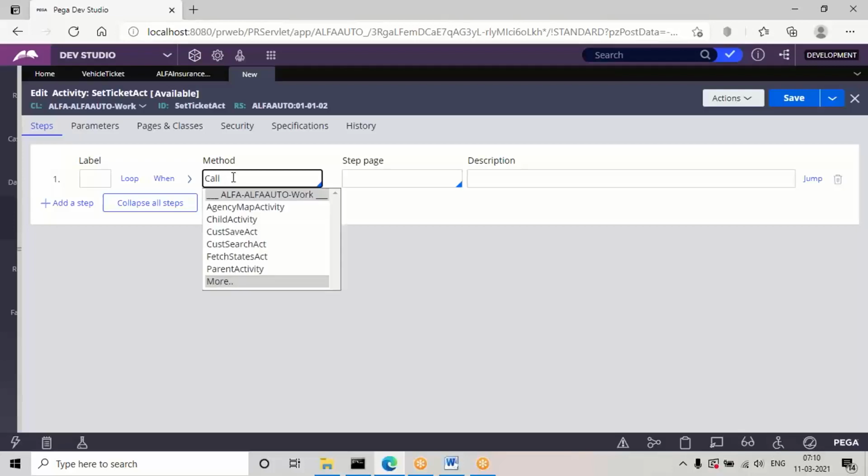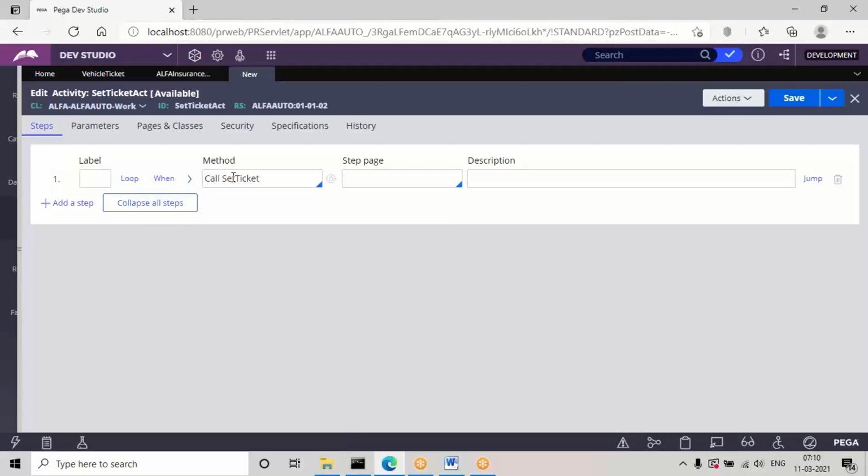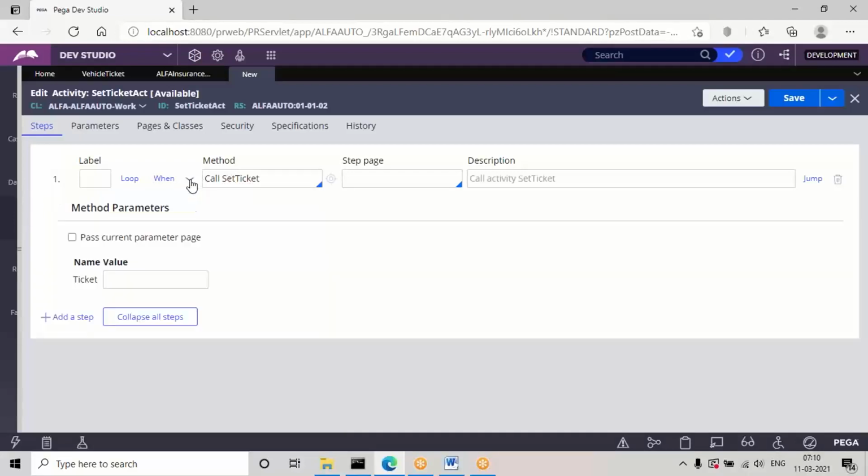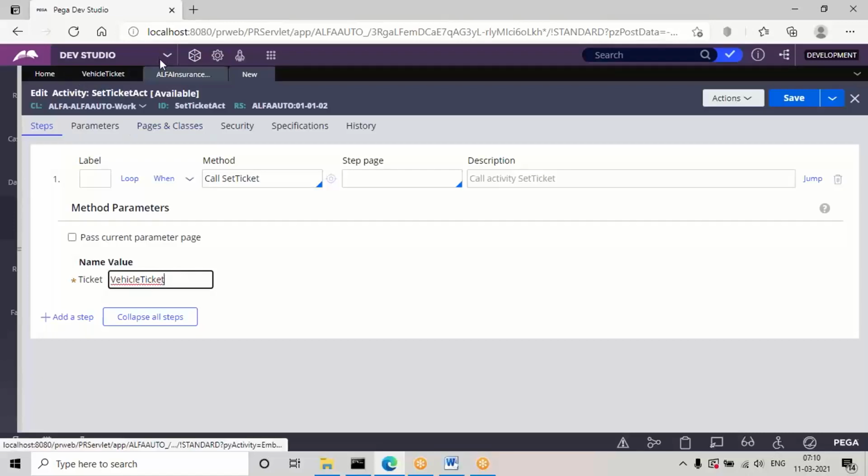The name of the API is set ticket. Go to more option and expand the parameter, and we have to provide the ticket name. So the name exactly as given in your application. It is case sensitive. So type it manually or copy paste the ticket rule. In my system it is vehicle ticket. So give the correct name in exactly the same format, case sensitive.